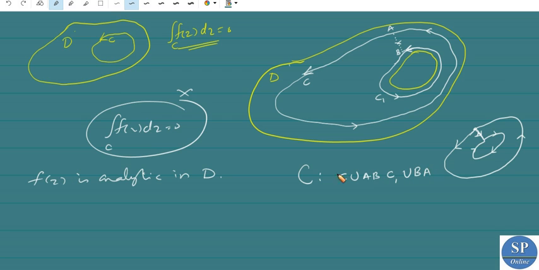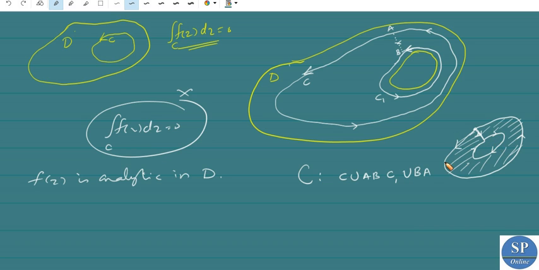The interior portion of this new contour is this region. Now we can say that on this new contour, f of z is analytic, and f of z is also analytic at any point inside this contour.